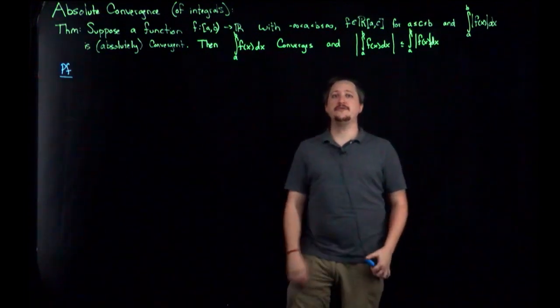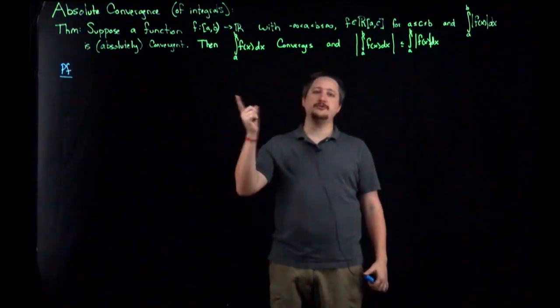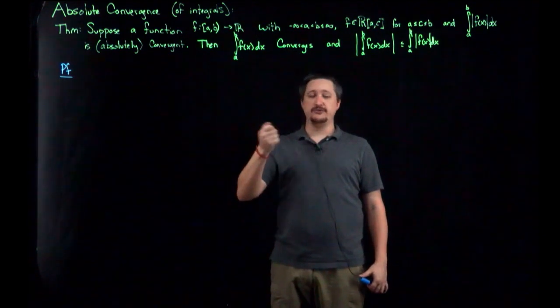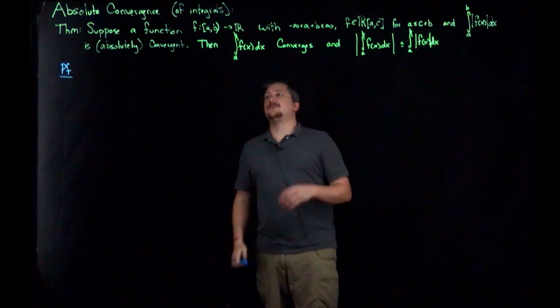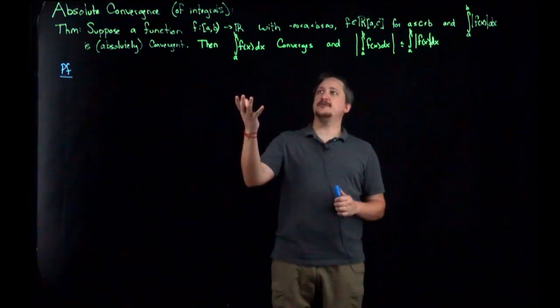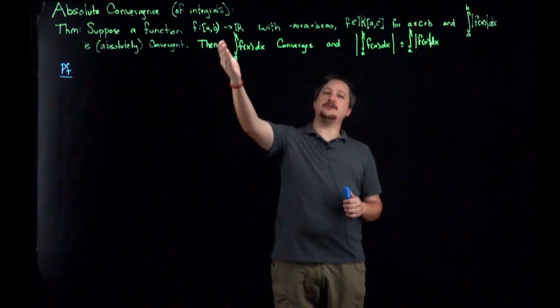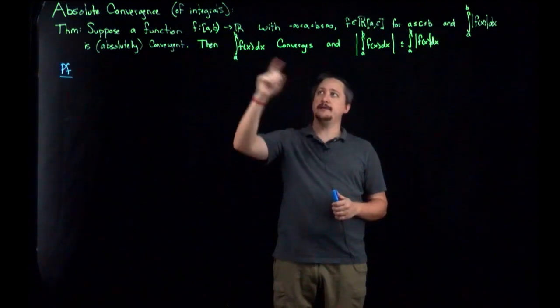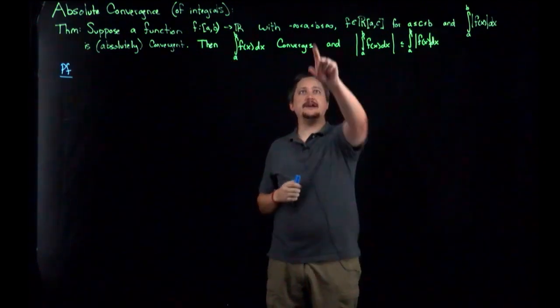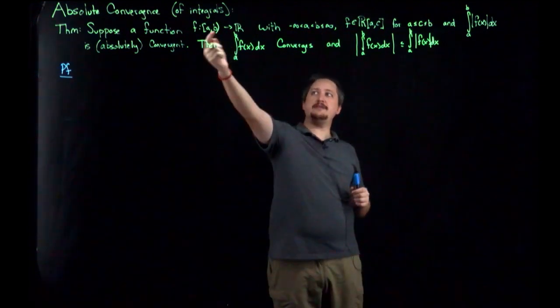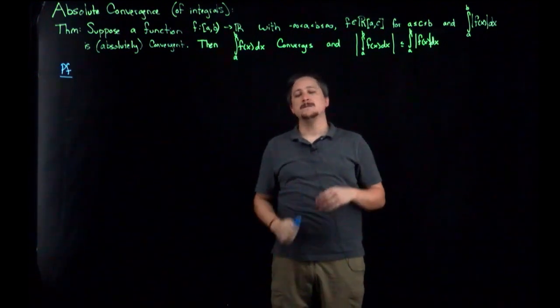Hello! So, in this video we're going to be talking about the absolute convergence of integrals, not to be confused with sequence and series and things like that. So, suppose that we have some function f. It's defined on the closed A to open B, going to R, with B being something possibly infinite, right? A less than B less than or equal to infinity, meaning it maybe goes on the infinite ray.